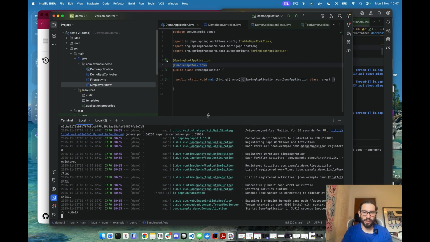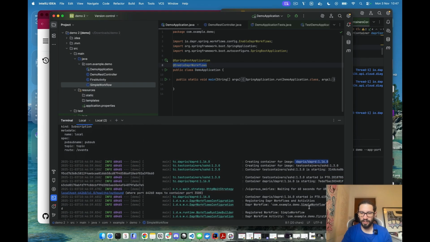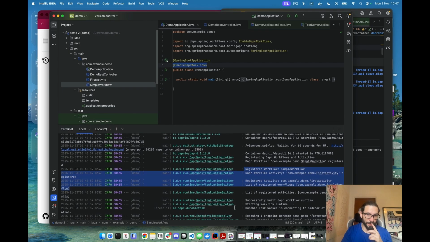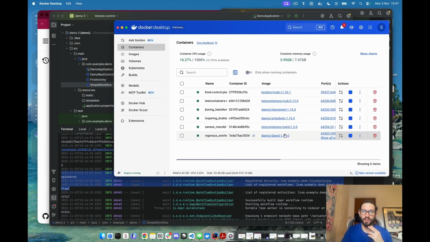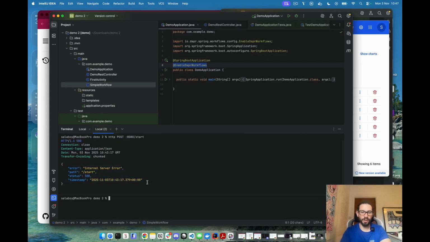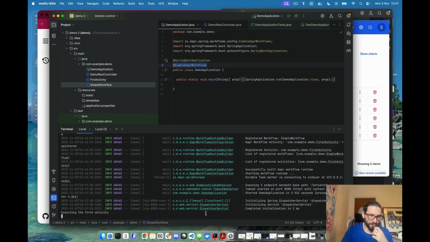You can see now that Testcontainers is starting a bunch of containers like the Dapr sidecar and a bunch of other things. And also it's registering the workflows and the activities that I've created inside my application. You can check the containers here. You see the Dapr sidecar was started, the scheduler and the placement were also started, and everything is wired together for it to work. Right, so now if I open the window just to send a request, I can send the same request that I've sent before. And now I got the workflow instance that is executing the first activity and then completing.